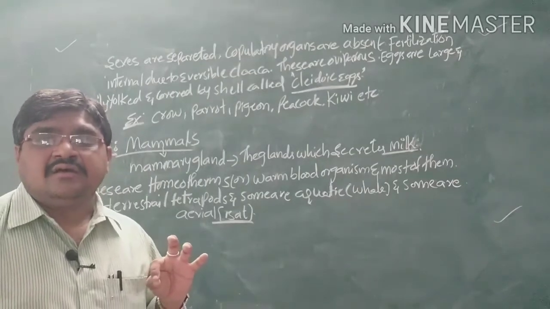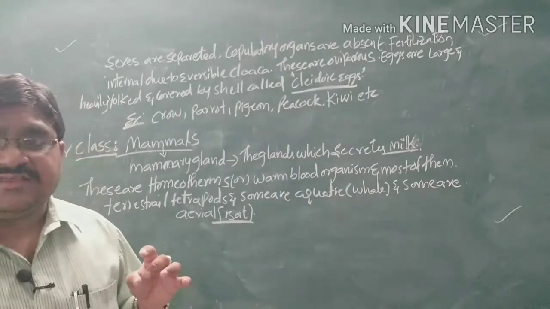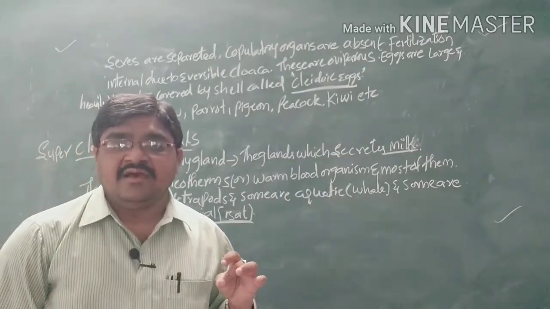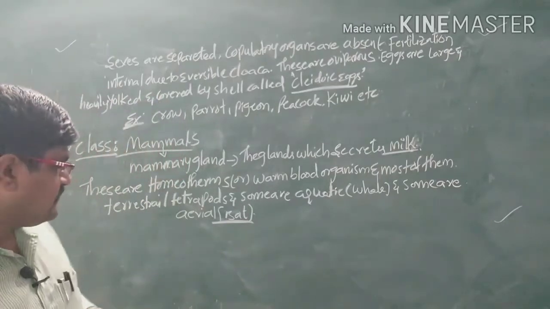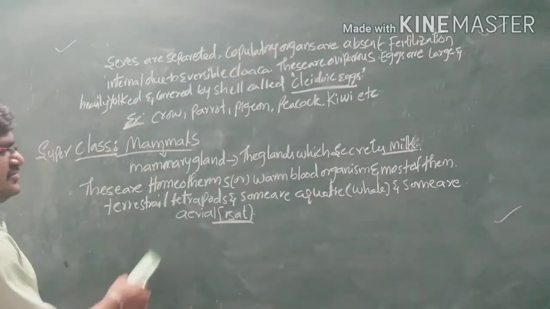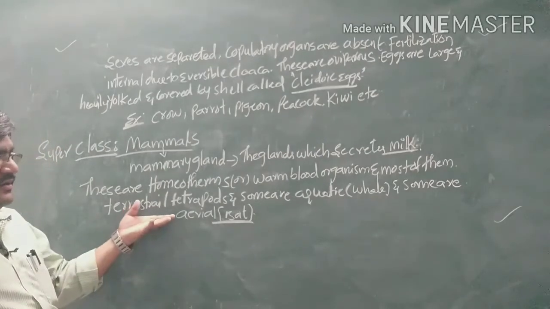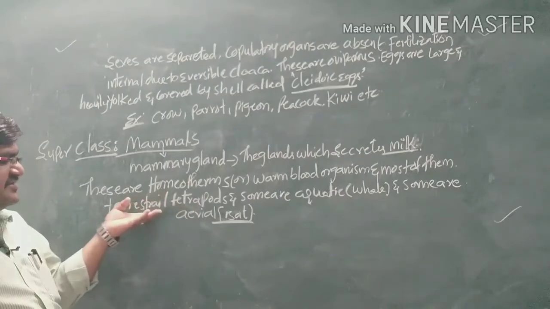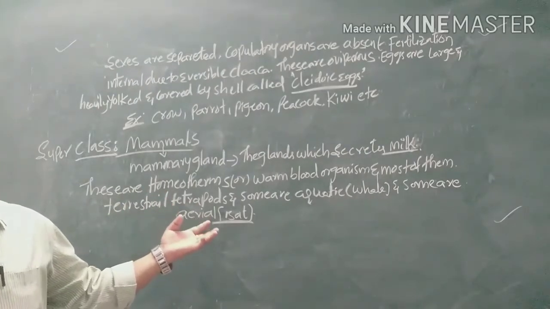Some are fast runners, some swim, and some fly. So most of them are terrestrial tetrapods, aquatic, and aerial forms.